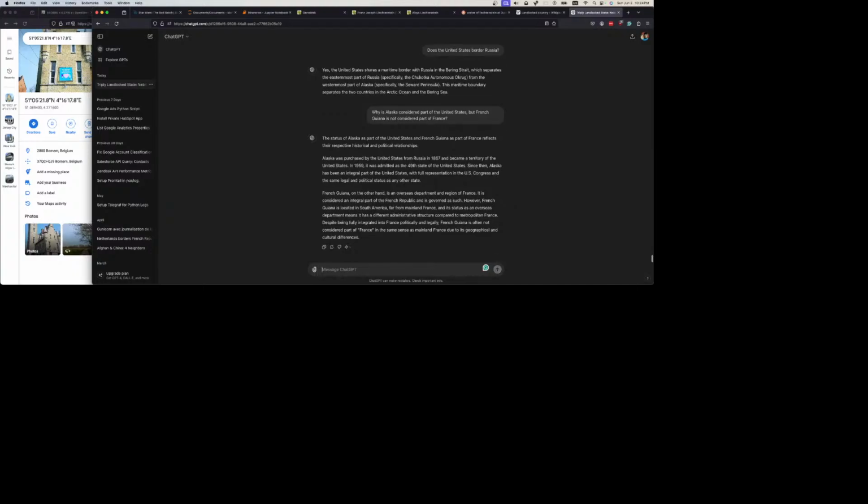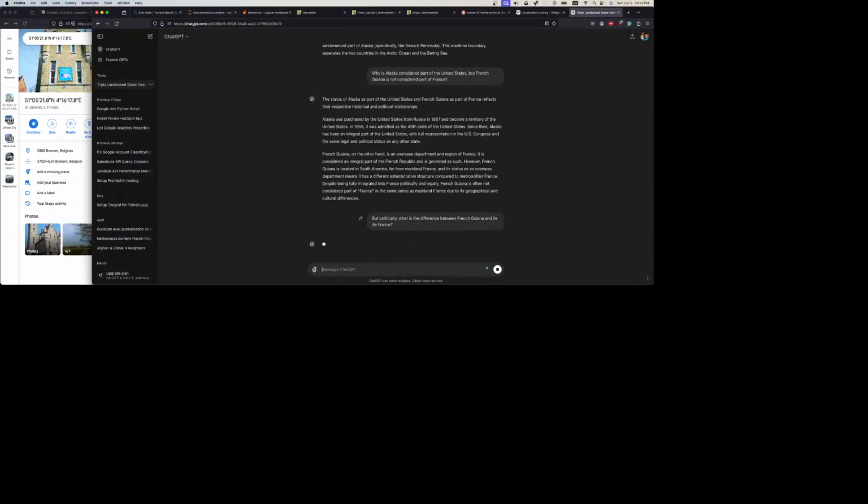Okay, an integral part of the Republic, French Guiana's status as an overseas department. It's fully integrated in France, but politically and legally, French Guiana is often not considered part of France in the same sense as mainland France, due to its geographical and cultural differences.